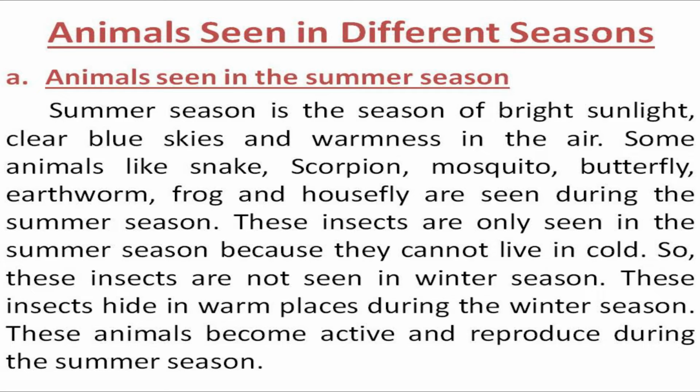What do you mean by summer season? Summer season is the season of bright sunlight, clear blue sky and warmness in the air. Some animals like snake, scorpion, mosquito, butterfly, earthworm, frog and housefly are seen during the summer season.